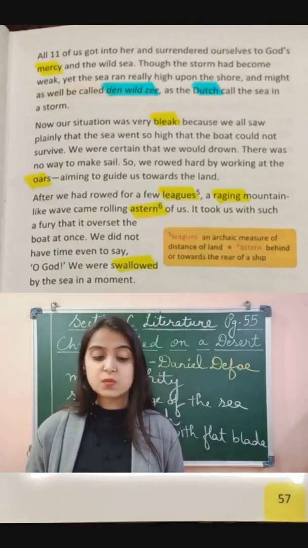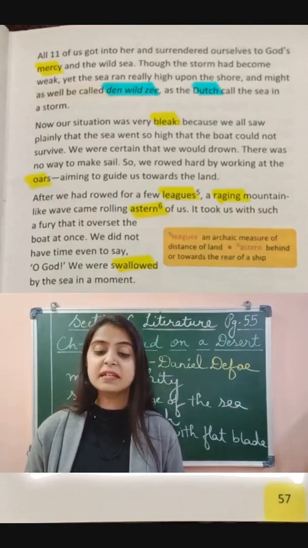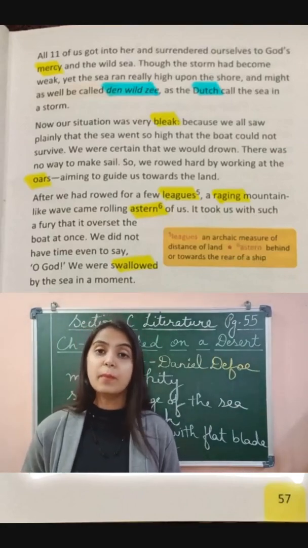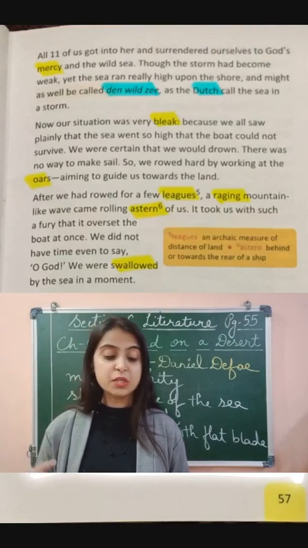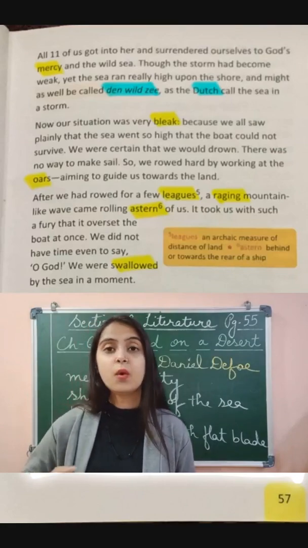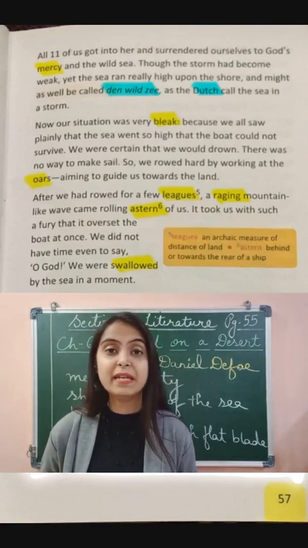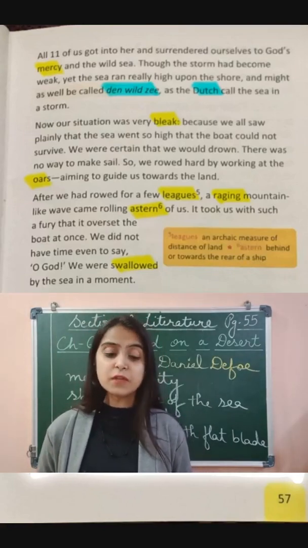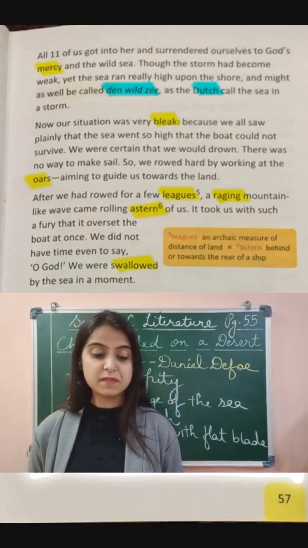"And might as well be called Den Wild Zee, as the Dutch call the sea in a storm." What the Dutch people called the sea in a storm, they used to call it Den Wild Zee. So everybody called the situation Den Wild Zee, because at the edge of the sea there were still huge waves.